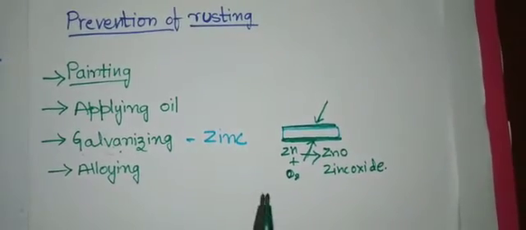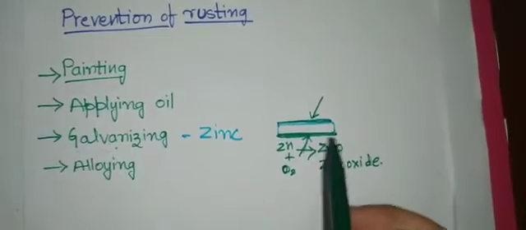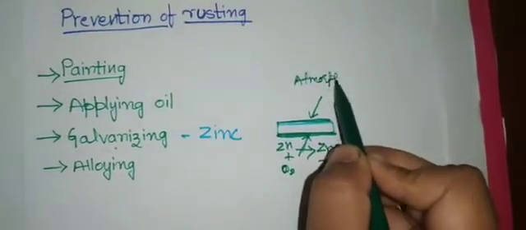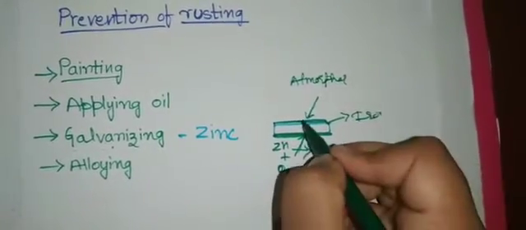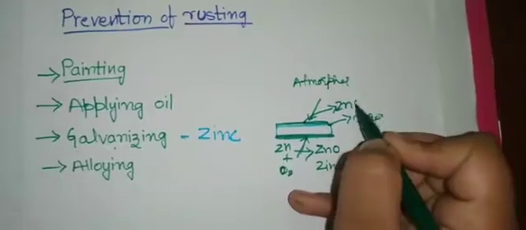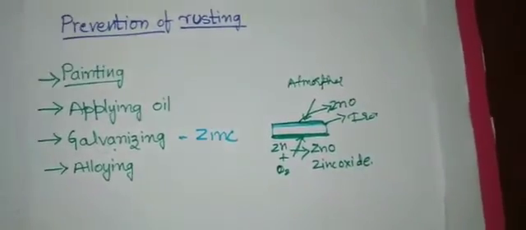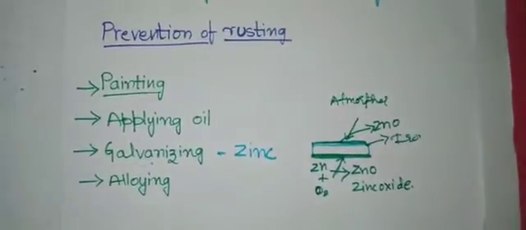So this layer acts as a barrier between iron and the atmosphere. This is the atmosphere and this is the iron, right? So this layer of zinc oxide acts as a barrier, like a shield, and gives protection. So this is about galvanization.